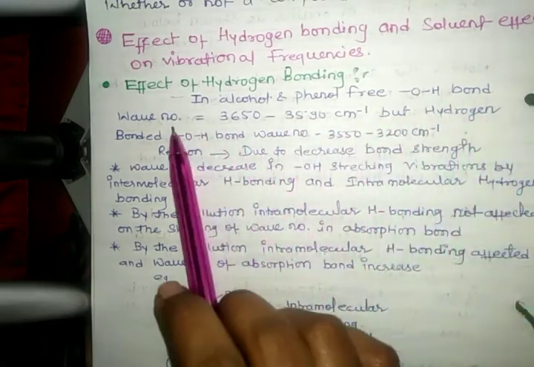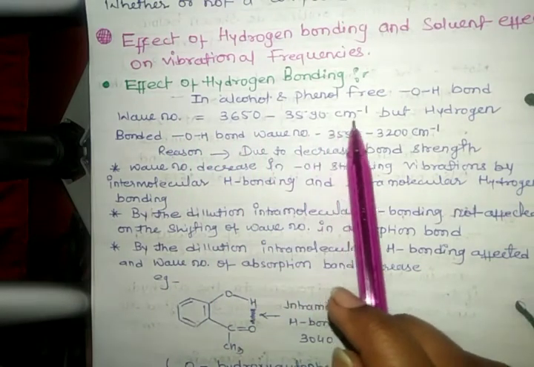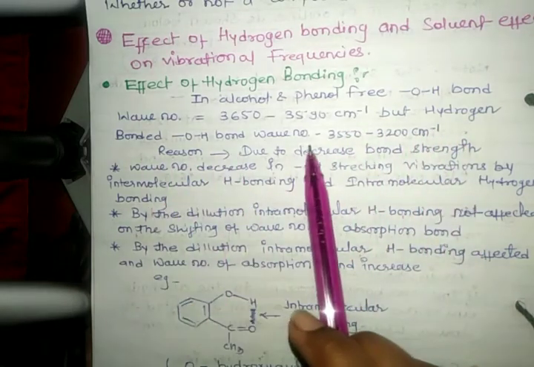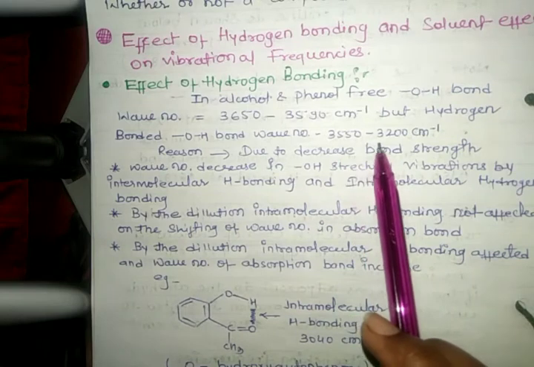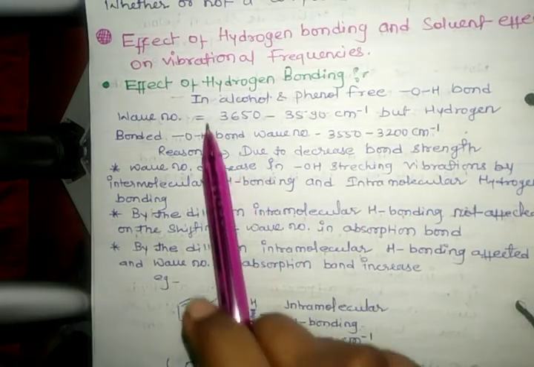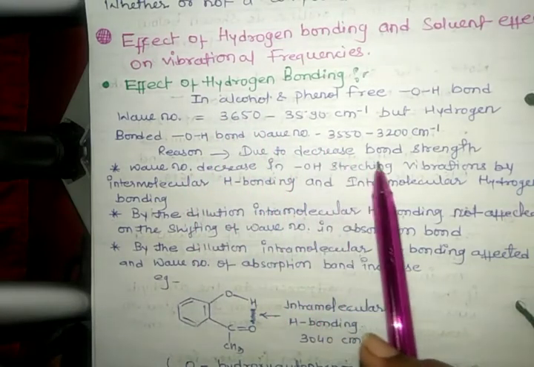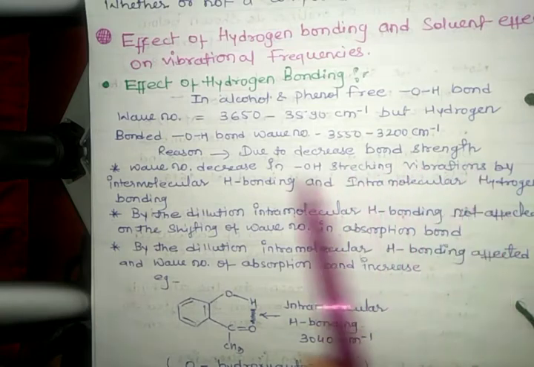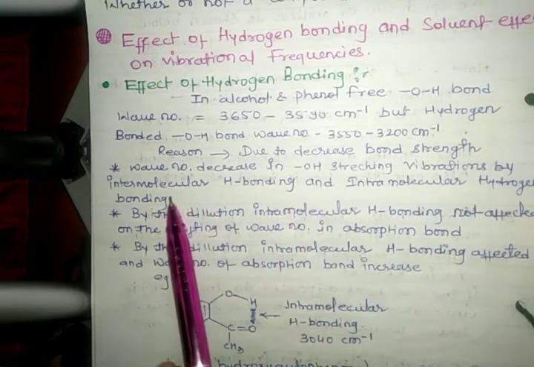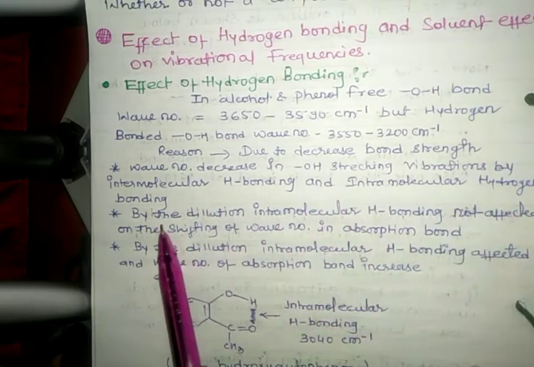Free OH bond wave number is 3650 to 3590 centimeter inverse, but hydrogen bonded OH bond wave number is 3550 to 3200 centimeter inverse. The reason for the difference of wave number is due to decrease in bond strength. Wave number decreases in OH stretching vibrations by intermolecular hydrogen bonding and intramolecular hydrogen bonding.